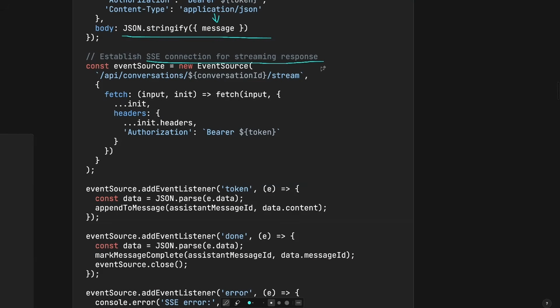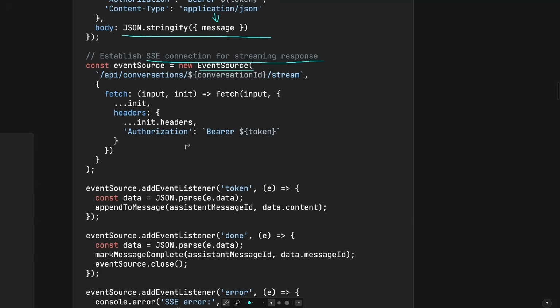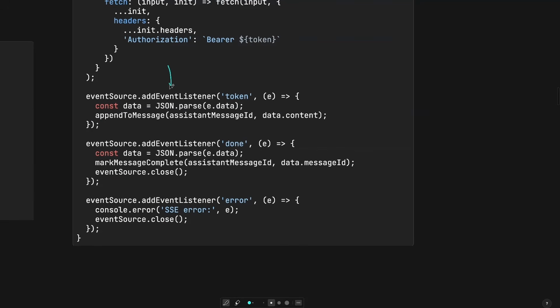And then from this point, we create a new event source and we start the streaming process from the backend to the frontend. We can now attach event listener for the event source. And whenever a new token arrives, we get that token and then we append it to the message, which will display it on the screen for the user. Also, during the streaming, this is where we will disable the button for the user so that they cannot send a new query. They need to either stop the process or they need to wait until it's done to be able to send new messages. And then once the full message is processed, we will mark the message as complete. And then this is where we will enable that button again so that they can ask follow-up questions to the LLM.